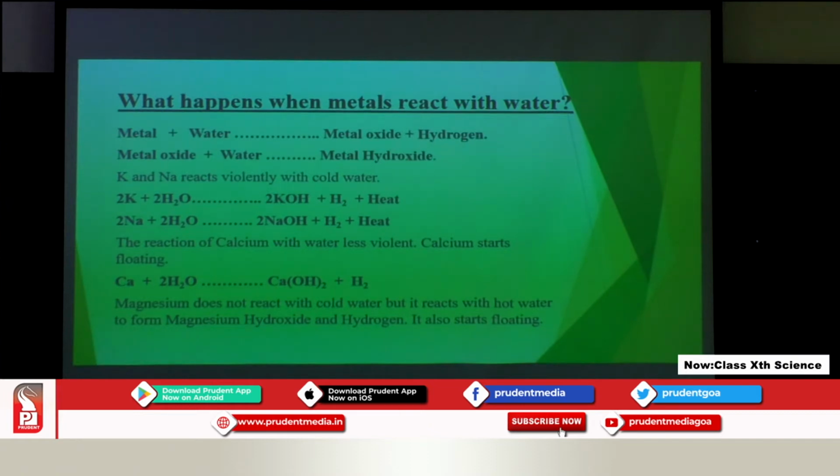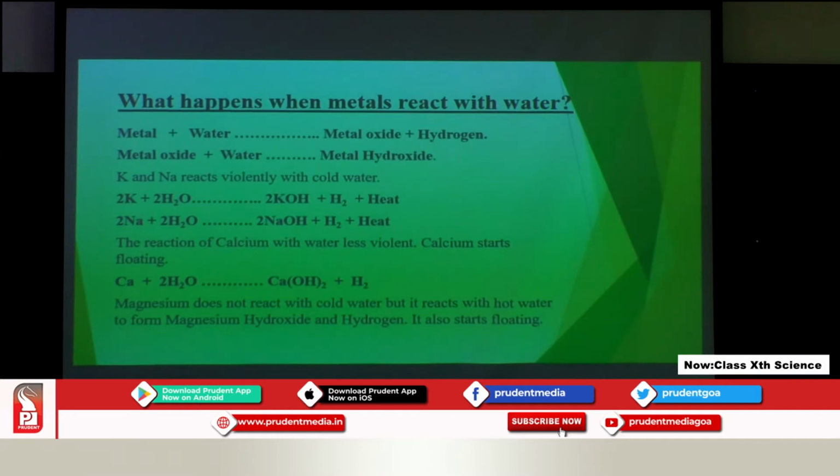You must have seen that when you put chalk powder in water, the chalk powder particles float on the surface of the water. Why does it happen? It is because the chalk powder contains calcium, and as the calcium hydroxide is being formed, the hydrogen gas sticks on the surface of the calcium, which makes the calcium float.